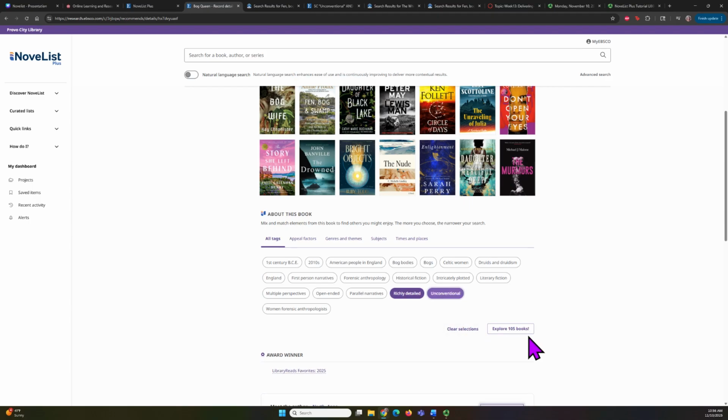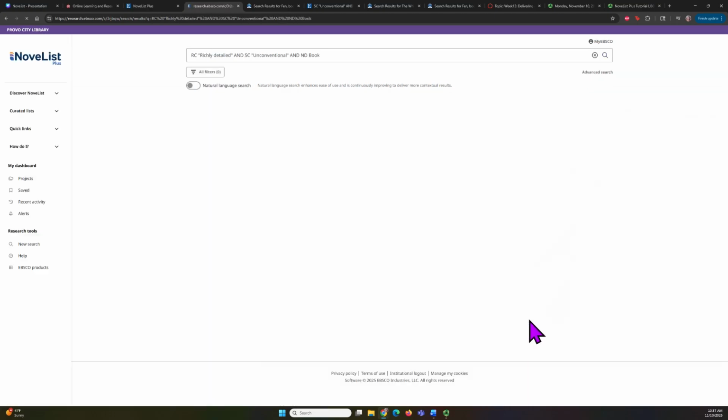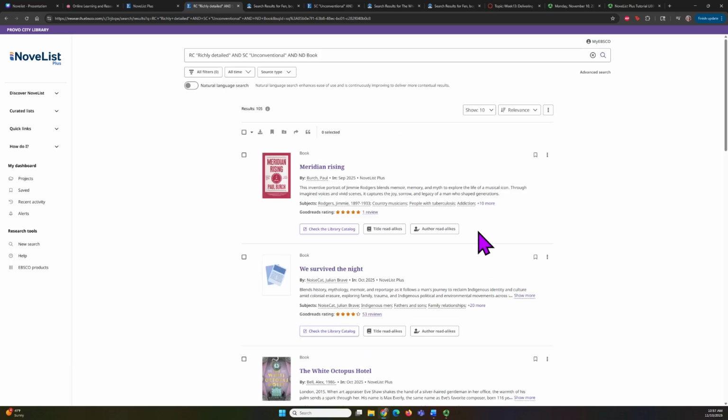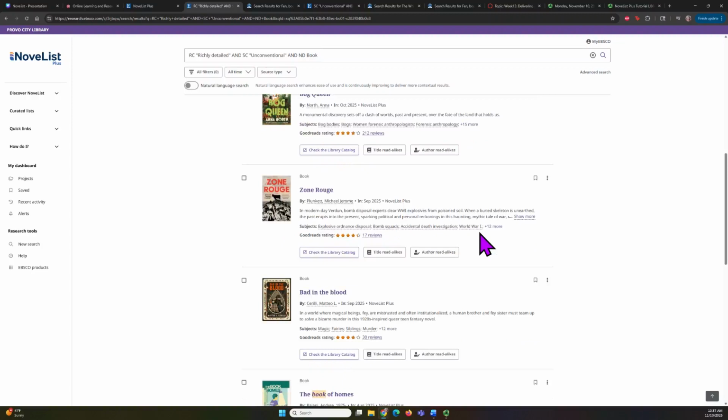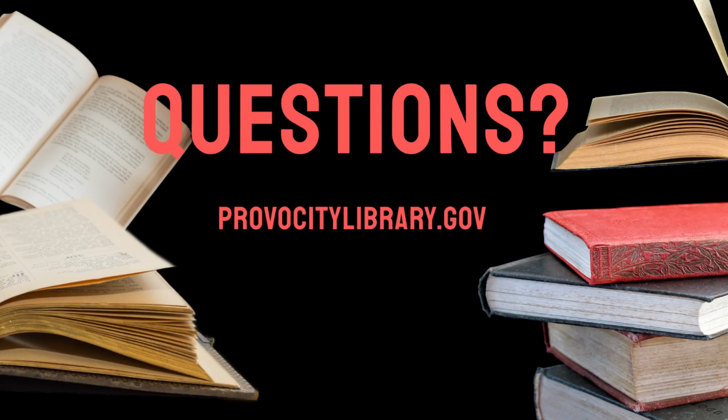I've learned that if you click more than 3 tags, your search results are very limited. And perhaps it might even only give you one book, the book that you originally started with. And so you want to maybe just stick to 2 or 3 tags to explore the books. And then again, here comes a list of books that you can browse through and find books that are similar, that are richly detailed and unconventional. So as we can see, there are lots of ways to find book titles and resources through NoveList to help you find your next great read.